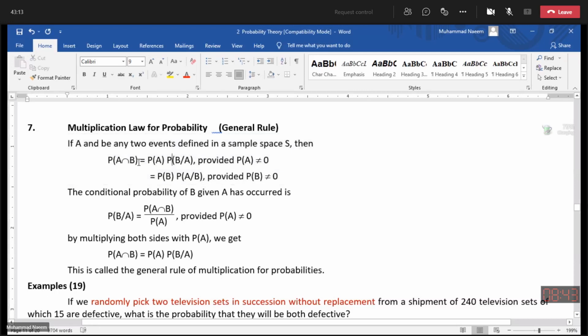In intersection, we multiply the respective probabilities. But if A is performed first, then the second probability will be conditional. If B is performed first, then the second is conditional, depending upon B. If A is performed first, then the second is conditional, depending upon A. That is our general formula.